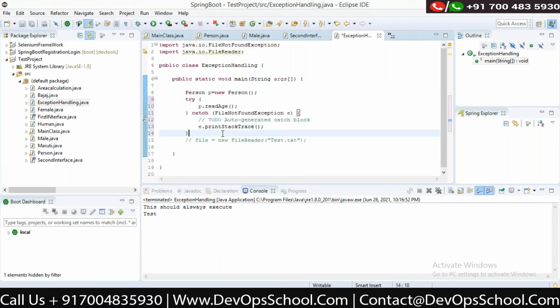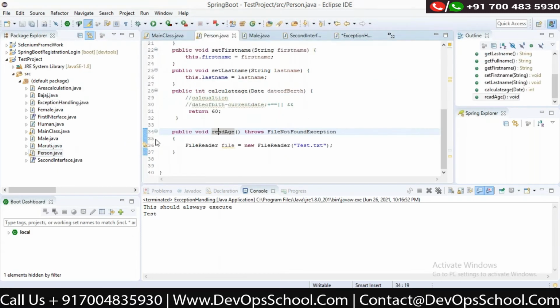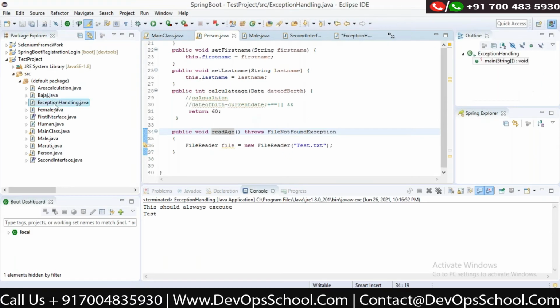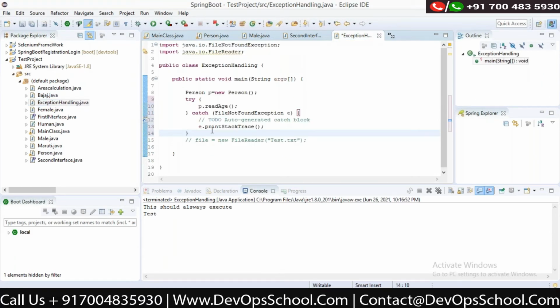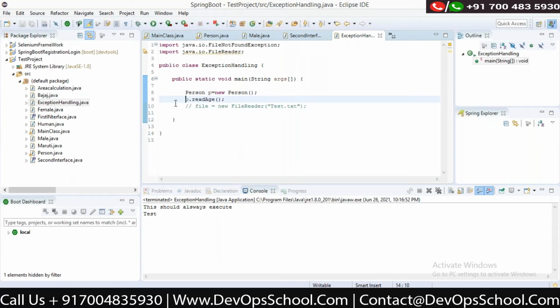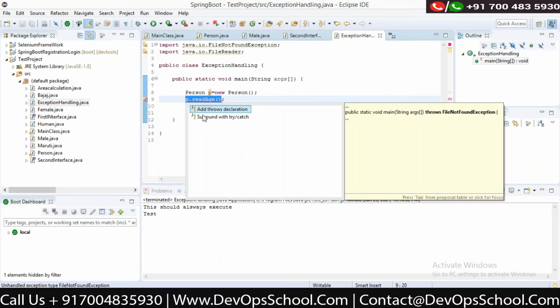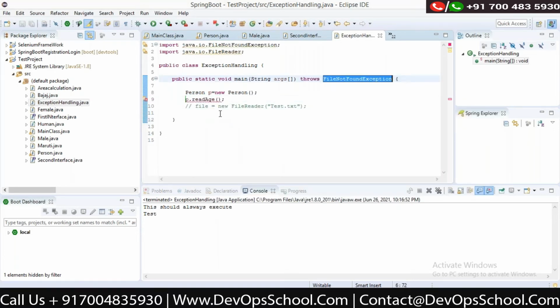Again, it can be any number of levels in the hierarchy. For example, this method is being called by main, and main is called by someone else. So I can pass it from here also. I don't want to handle it. Even main doesn't want to handle it, so I can throw it from here. Understood? Okay. So that is something called throws.